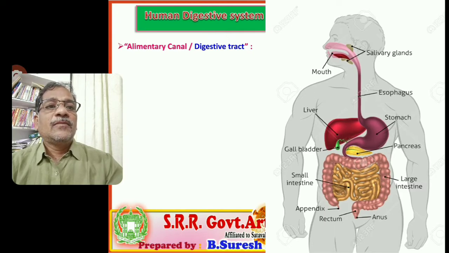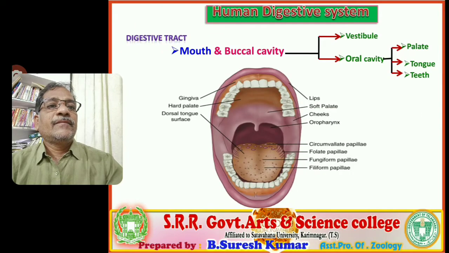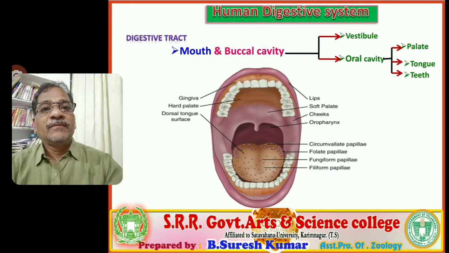In detail, all parts are labeled in the diagram. In examinations, they ask you to draw a neat labeled diagram of the digestive system of the human being. So this diagram is helpful to you. Next, the first part of our digestive tract, the mouth. What is the mouth? The mouth is the first part of the alimentary canal, bounded by movable lips, upper lip and lower lip. The mouth leads into the oral cavity or buccal cavity.